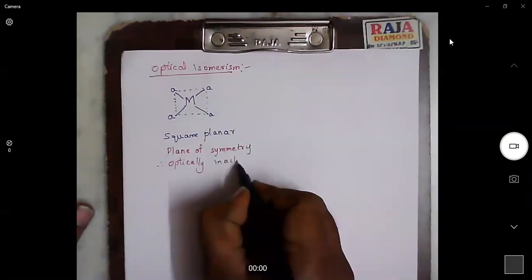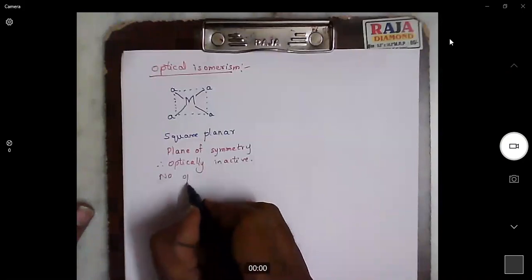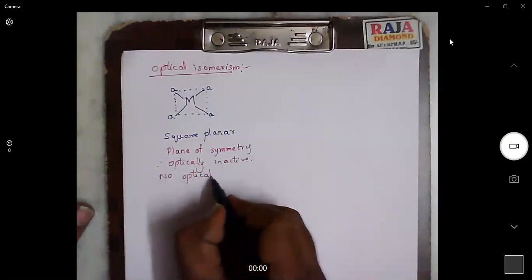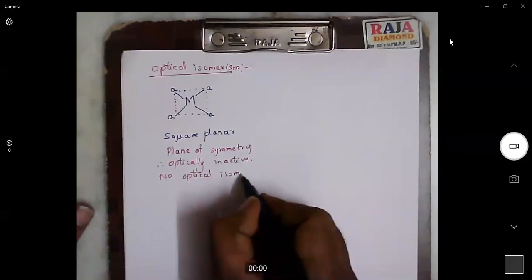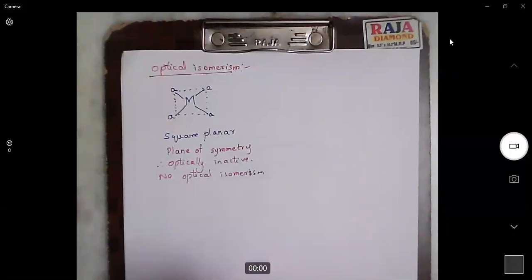When it is optically inactive, we can say there is no optical isomerism. So in the case of square planar complexes, we ask whether there exists a plane of symmetry or not.